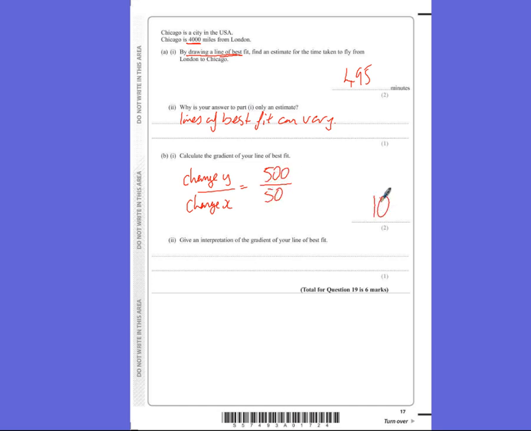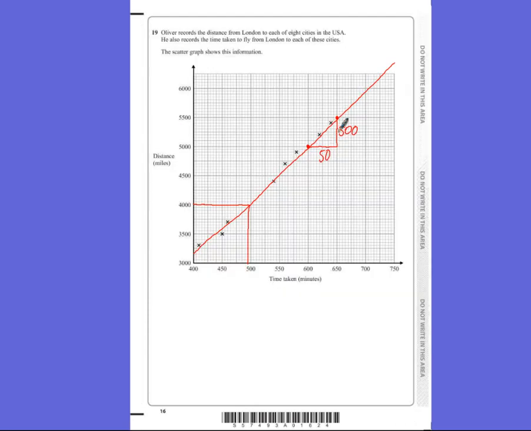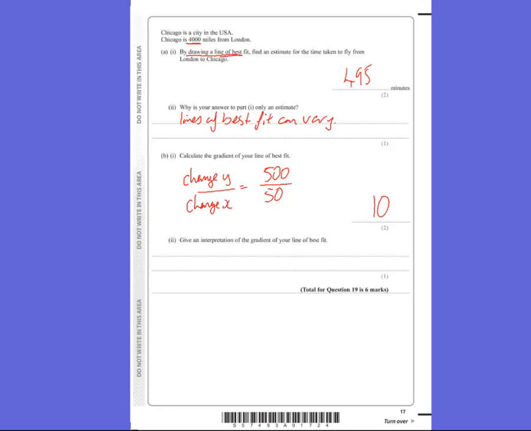It says, give an interpretation of the gradient of your line of best fit. Well, we've just done this distance divided by this distance. So this is the actual distance of the plane, and this is the time taken. So we're doing distance divided by time, which we should all know is speed.